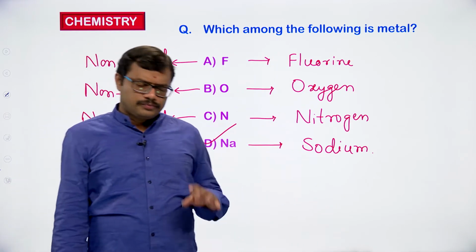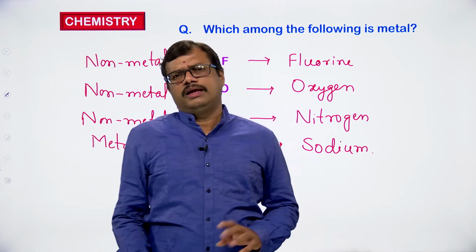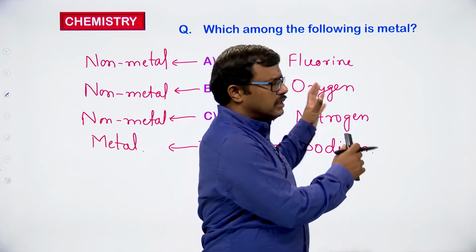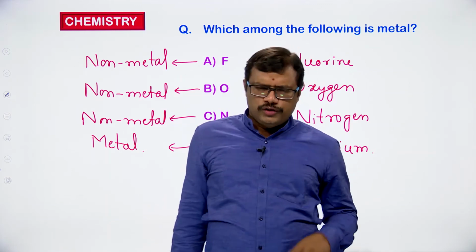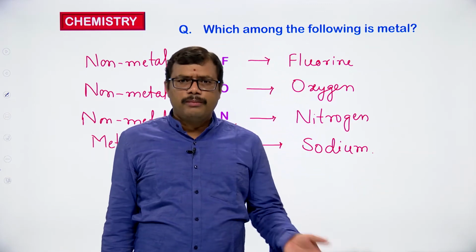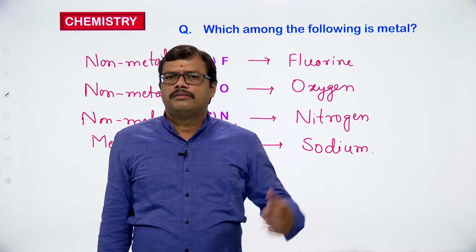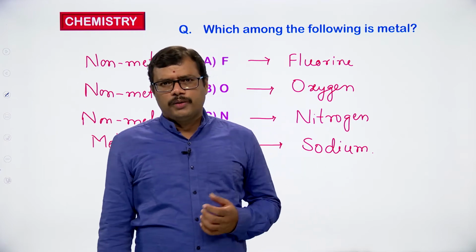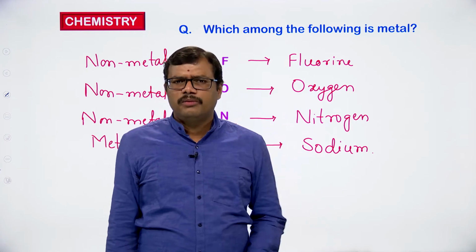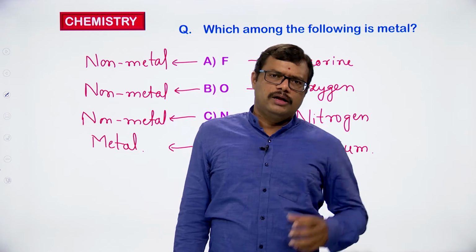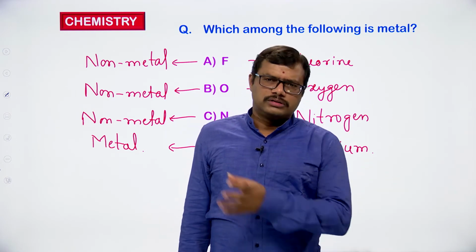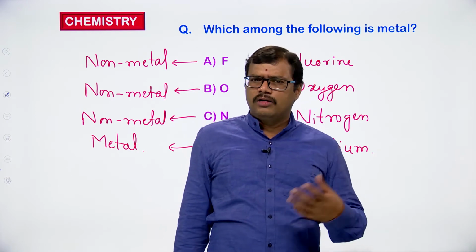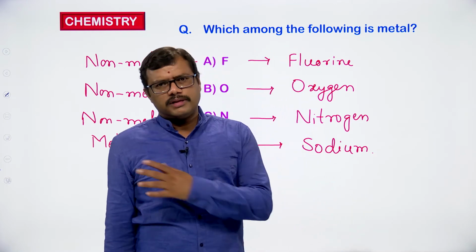So, you have to be thorough with some of the elements which are located on the left side of the periodic table and which are located on the right side of the periodic table. And of course, if you remember non-metals, you can easily identify others as metals, because the number of non-metals is very low, only 12 elements. The remaining, most of them, are generally metals. Of course, we have some metalloids in between.